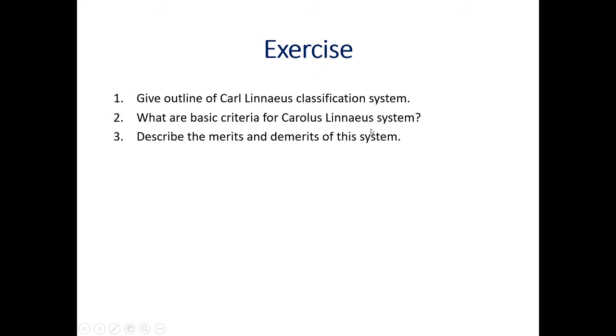On the basis of this topic, the artificial classification system outlined by Carolus Linnaeus, these are some exercises. First question is to give an outline of the Carolus Linnaeus classification system. We have seen that there are 24 classes starting from Monandria to the last one, Cryptogamia. Second question is, what are the basic criteria for the Carolus Linnaeus system?